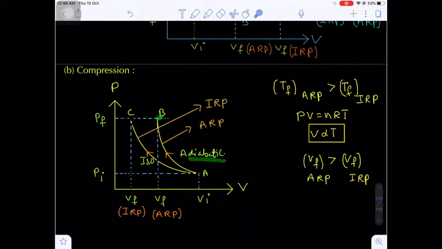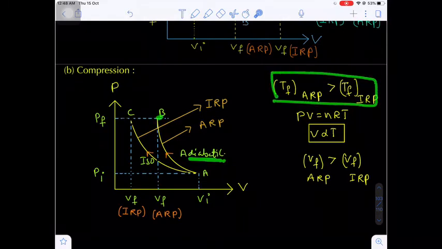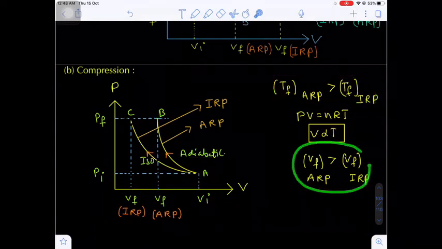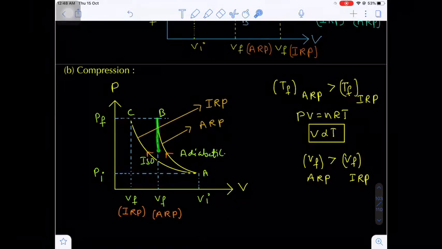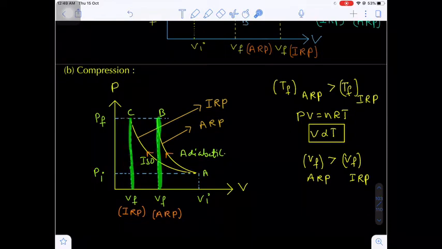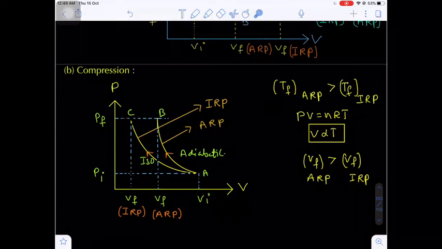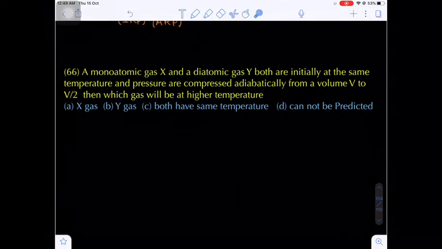When the final temperature increases in the adiabatic reversible process as compared to the isothermal reversible process, the final volume should also increase in the adiabatic reversible process. That means point B corresponds to more volume, that is the adiabatic reversible process, and point C corresponds to lower volume, that is the isothermal reversible process. Are you getting my point?